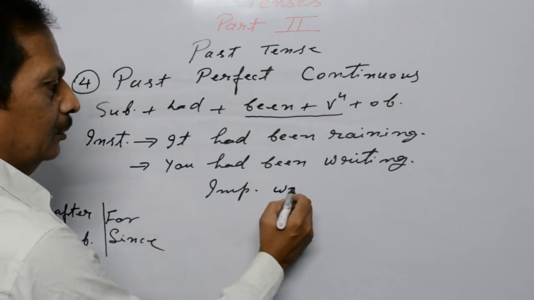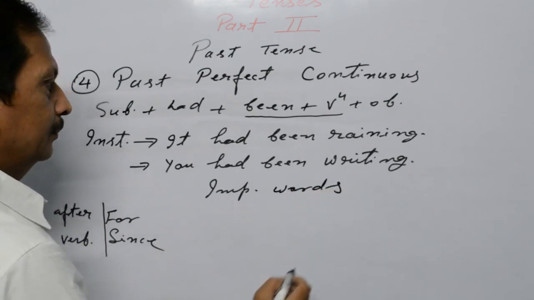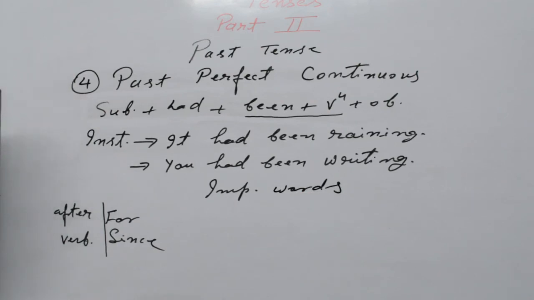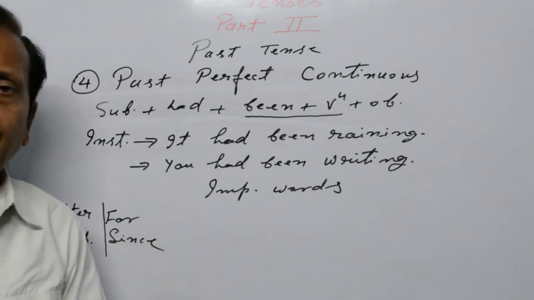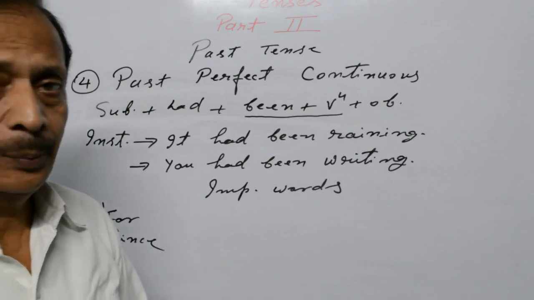Important words. Except these two, how to use them, you can see in the last video, where I have explained the use of for and since, especially these two things, in detail in prepositions.